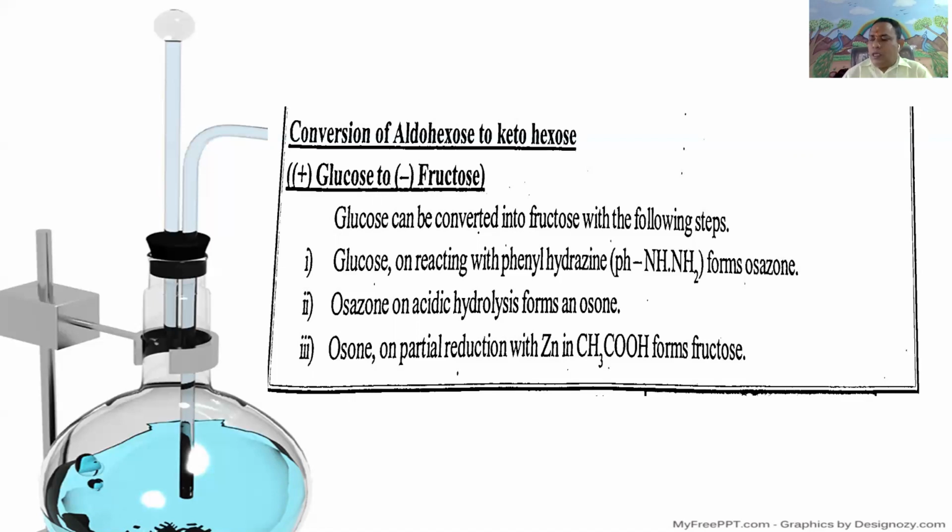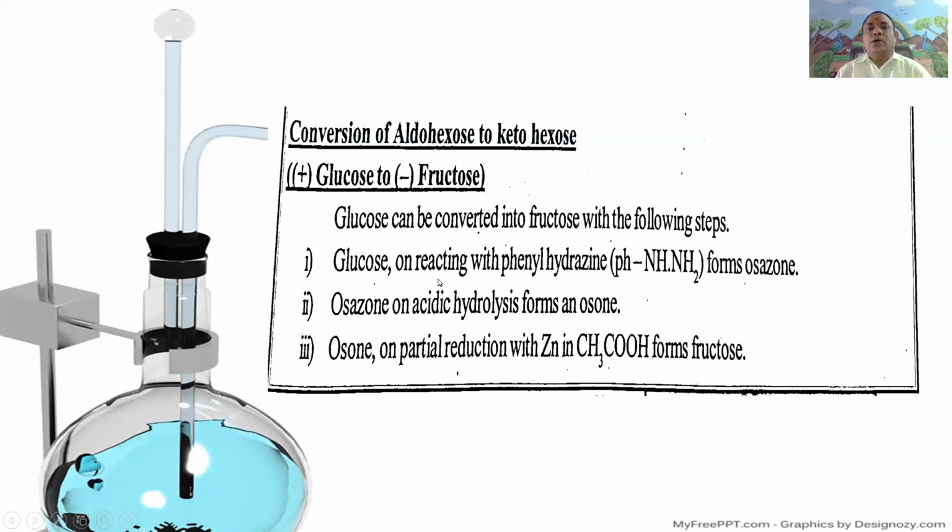First step is glucose on reaction with excess of phenylhydrazine hydrochloride to give the osazone of glucose. This osazone on acid hydrolysis gives osone. The osone on partial reduction with zinc and acetic acid gives fructose.